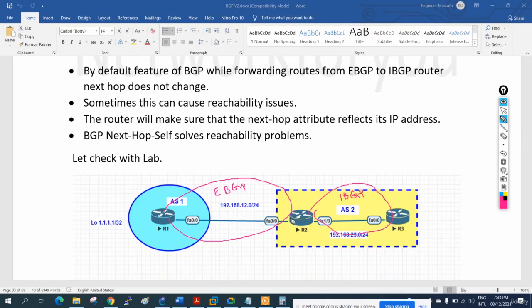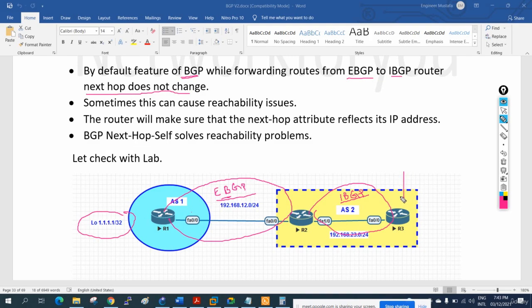So by default, when BGP forwards a route from eBGP to iBGP, it is not going to change the next hop.